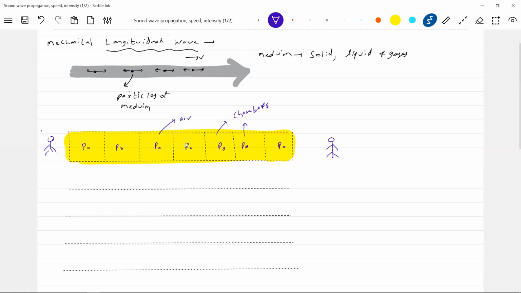Between person one and person two, everywhere air is present. I'm just asking you to assume a cylinder. Don't think that when we speak, a cylinder will come. It's only an assumption. Assume a cylindrical air column like this, then break it up into equal parts. That will be a chamber. So what is the pressure here? It will be P naught. Density will be rho naught.